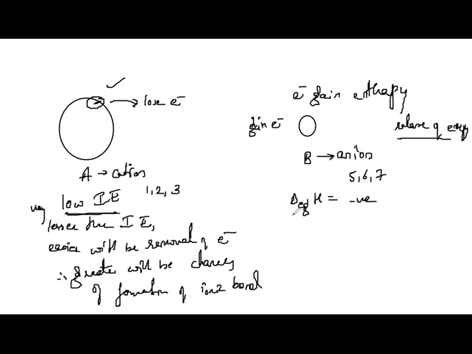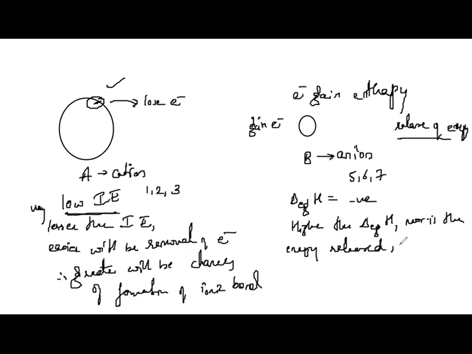So the higher the negative value of electron gain enthalpy, the more energy is released.